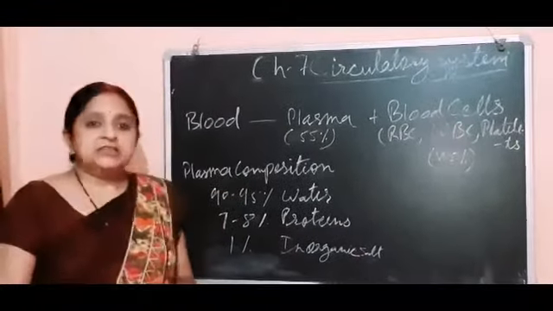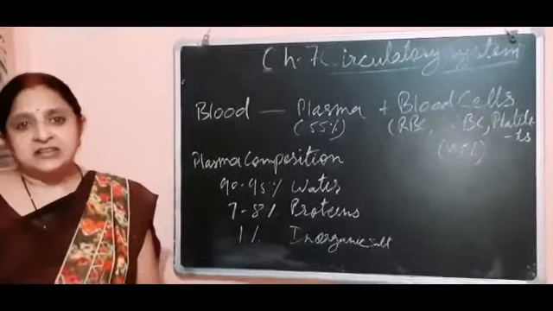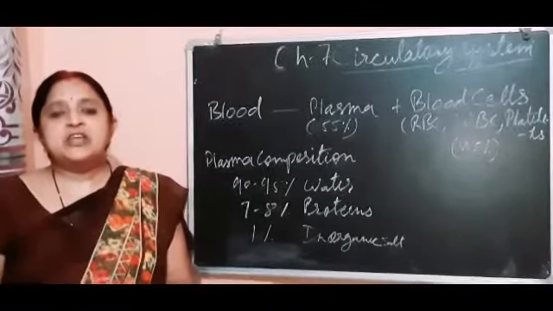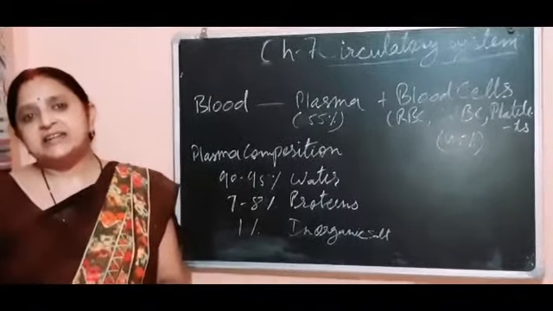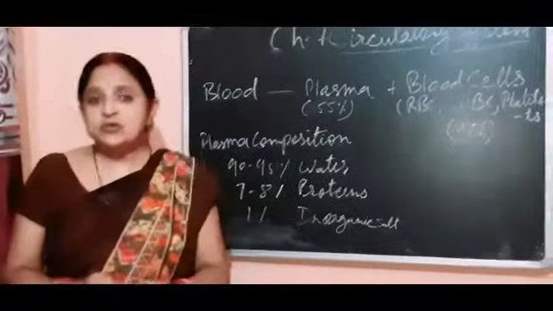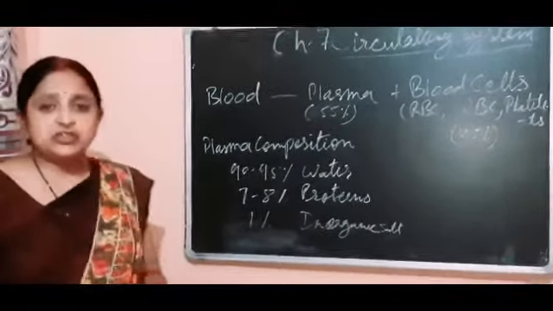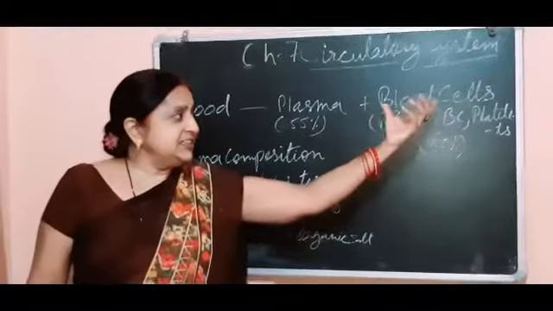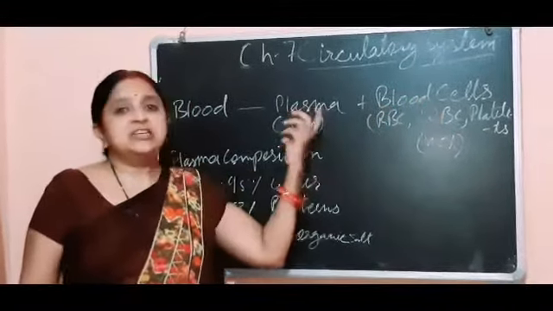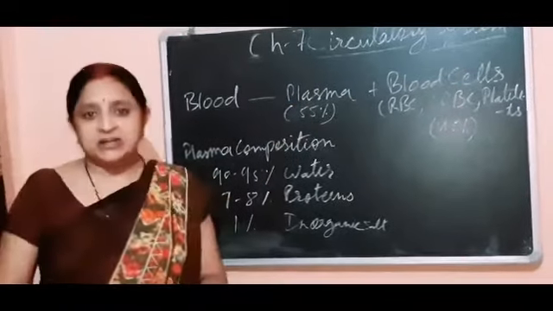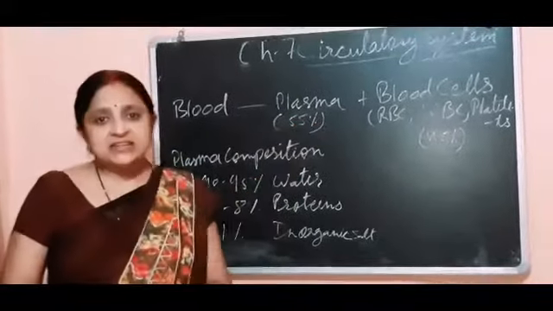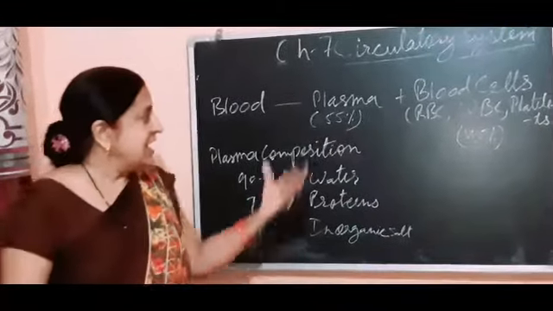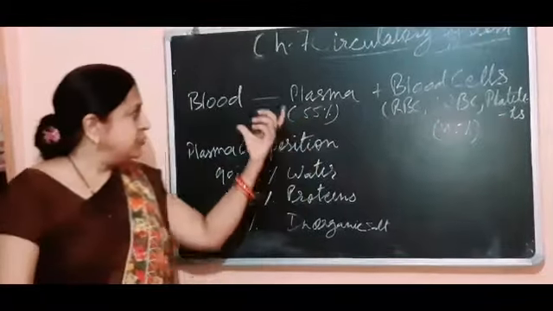Blood is an alkaline, red colored connective tissue, and it is very important. It is red in color. Why is it red in color? Because of the presence of hemoglobin. Now let's study the composition of the blood. It is made up of blood cells, and these blood cells are mixed with the liquid matrix that is called the plasma. Plasma is the liquid matrix, and it forms 55% of the total content of the blood.